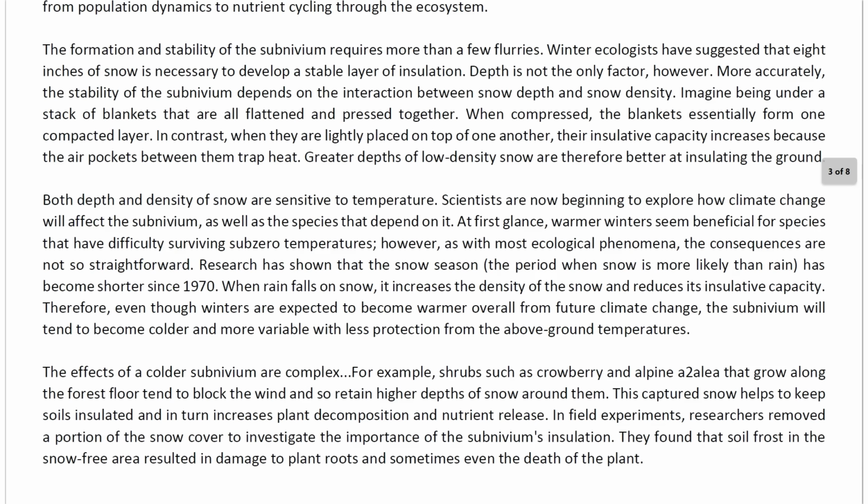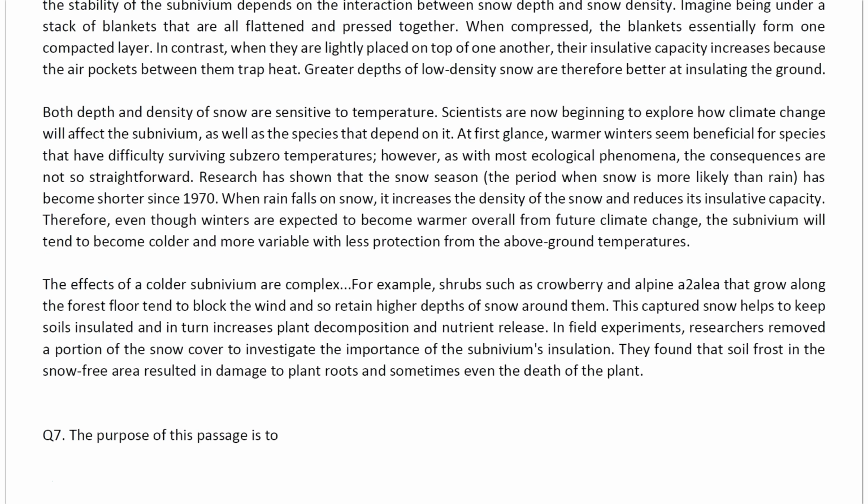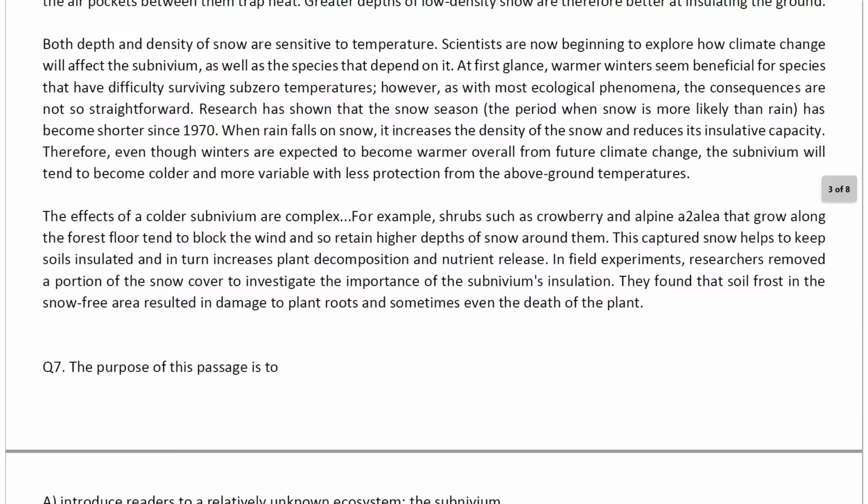Now let's move ahead. Let's see a couple more paragraphs. So what do you have next? "Both depth and density of snow are sensitive to temperature." Something which is different, right? "The effects of a colder subnivean are complex, for example." Now if you understand this paragraph and then look at creativity, there is no continuity. The author is not talking about the same thing here. So there is no continuity, and I'm not going to pick up this paragraph at all.